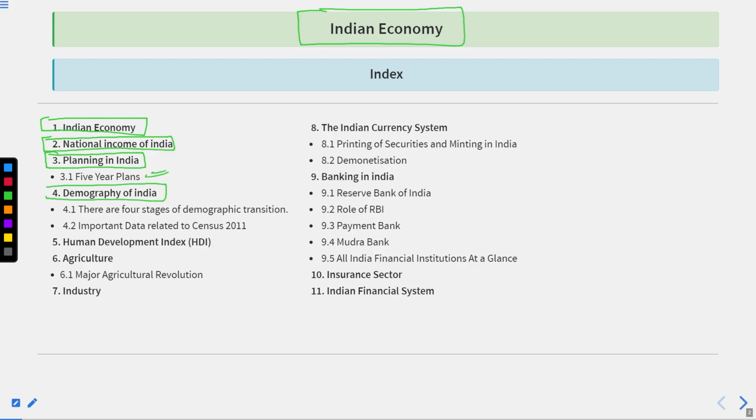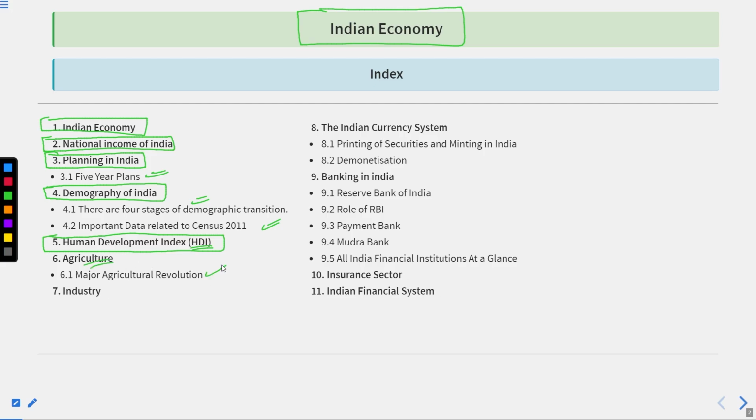Thereafter, demography of India. Within this demography of India, we have 4 stages of the demographic transition that India has faced. Thereafter, important data related to the census 2011. After this, we have the Human Development Index, HDI. Thereafter, agriculture.